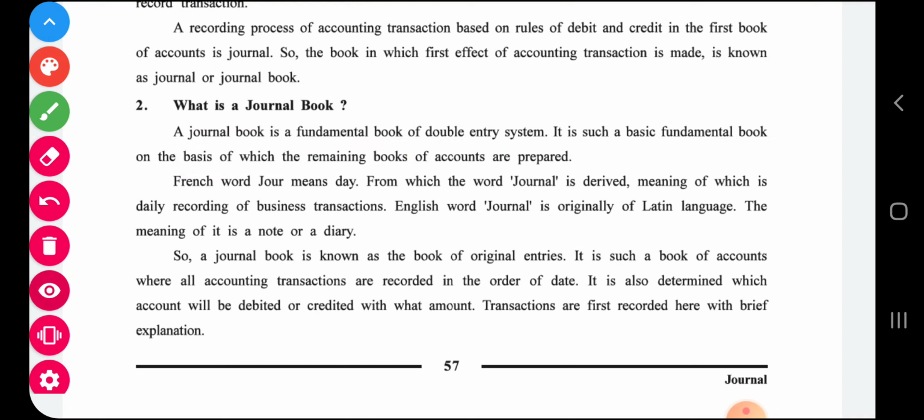Okay, now how is the word journal derived? The French word jour means day, from which the word journal is derived, the meaning of which is a daily recording of business transactions. So the journal word is derived from a French word which indicates daily recording of transactions. The book where you do that is called journal book.